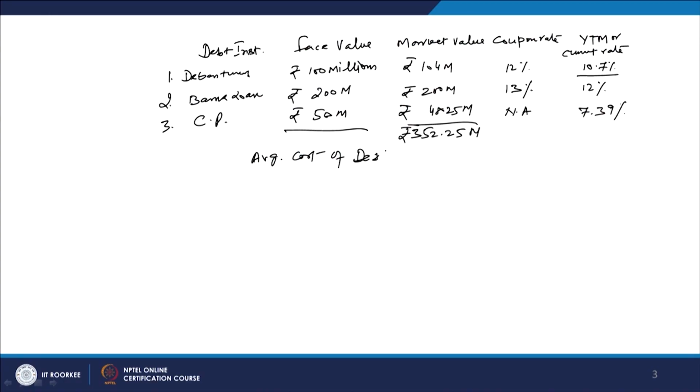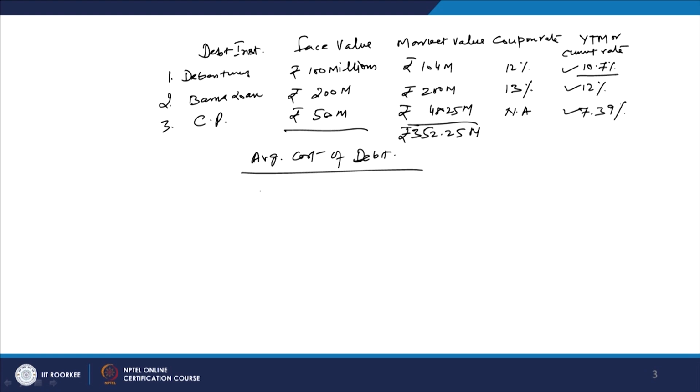So the average cost of debt has to be calculated here, and for this we take the market value, which, as I told you, is important for us. We also have the current rates, which are important: 10.7%, 12% and 7.39%.